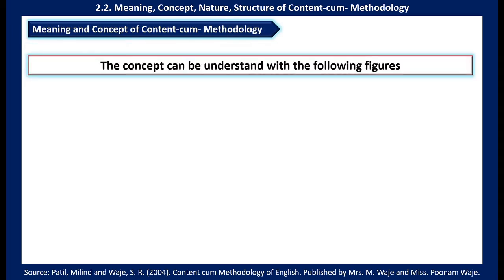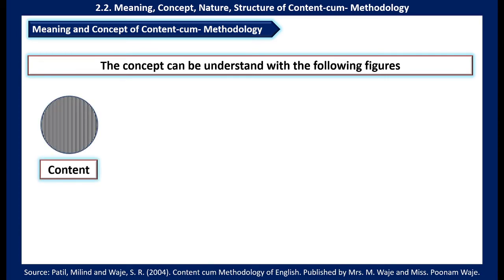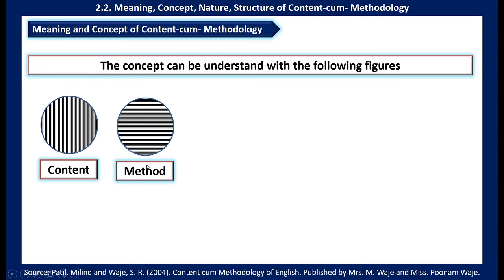The concept can be understood with the following figures. We have seen some definitions and meaning, yet we can understand this concept through these figures. This is a circle, we call it a content, for understanding. So this is content, this is method, both are separated. There is no interlock, there is no meaningful integration of these two concepts. Both the concepts are separate. So it is a content, this is a method.